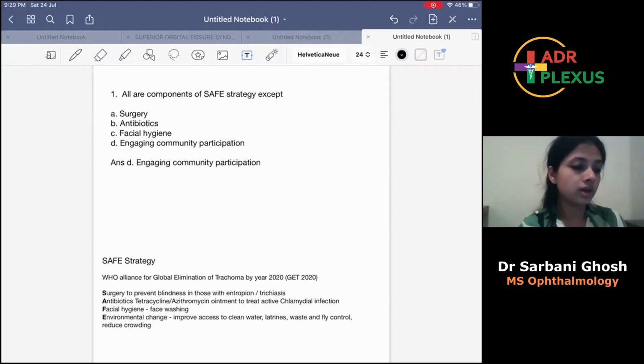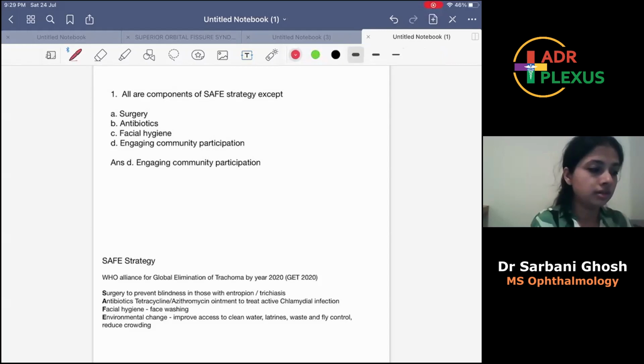This is: all are components of SAFE strategy except A, B, C, D: surgery, antibiotics, facial hygiene, and engaging community participation. The answer here will be D, engaging community participation.